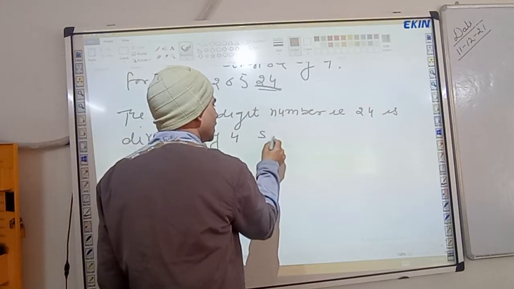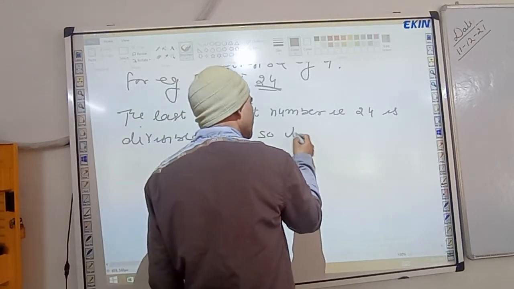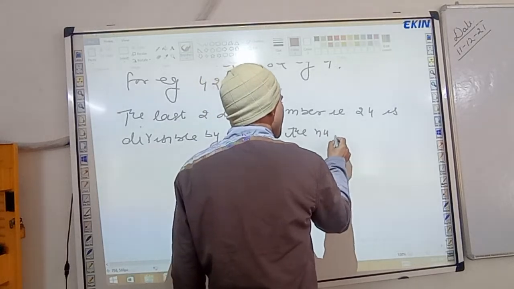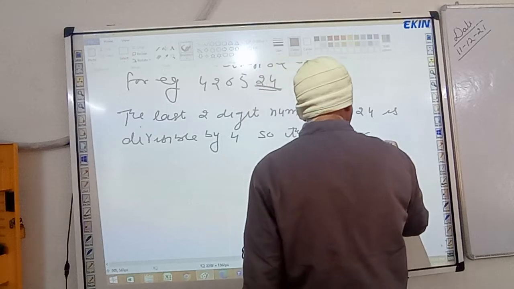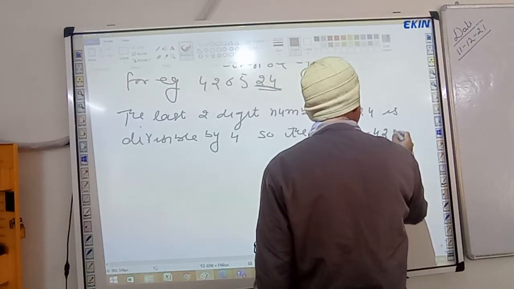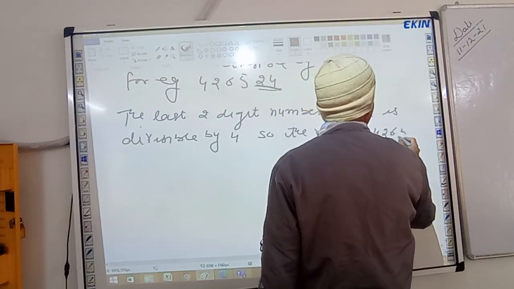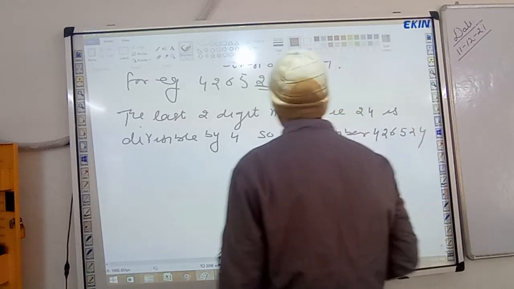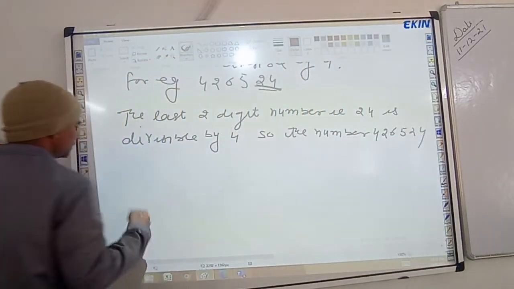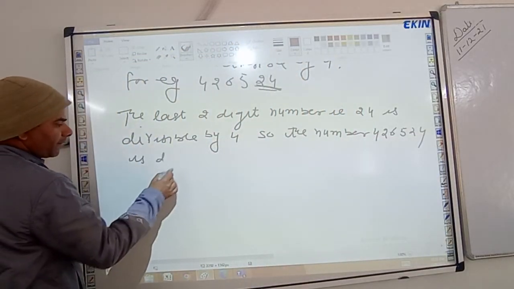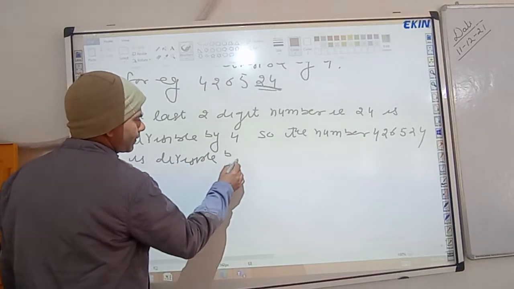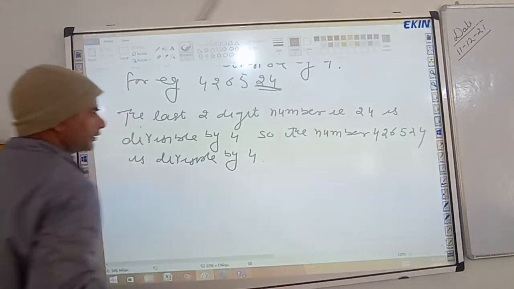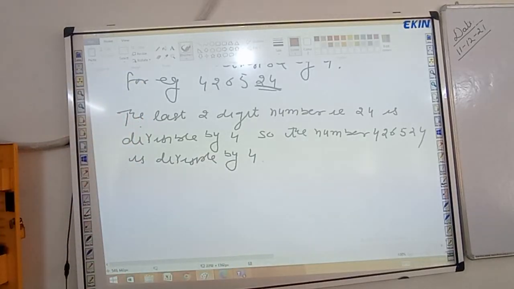So the whole number 4,26,524 is divisible by 4. Any doubt, any problem? No, sir. समझ में आया कि नहीं आया?